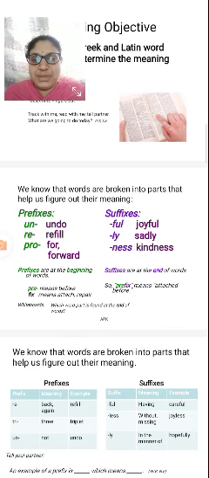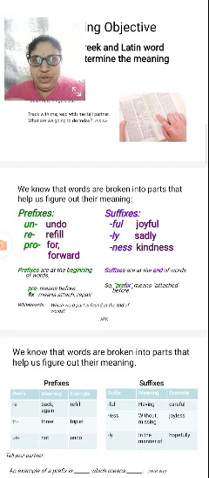For the prefixes, you see here: undo, refill, pro, forward. And for suffixes: full, joyful, ly, sadly, ness, kindness. So prefixes are the beginning of the words, and suffixes are the end of the words. We will use prefixes and suffixes in any word, when we use words in our daily life.